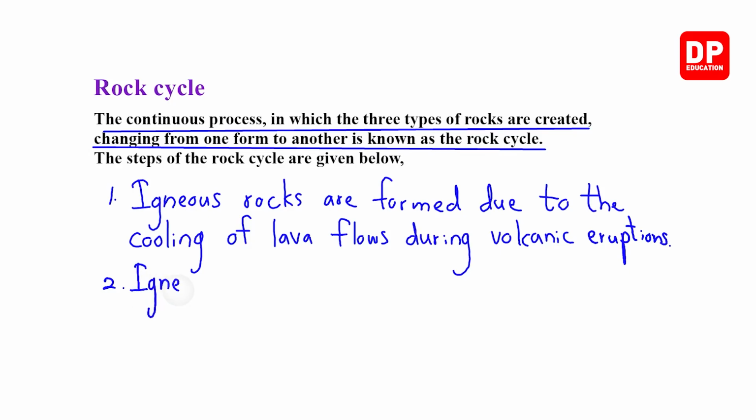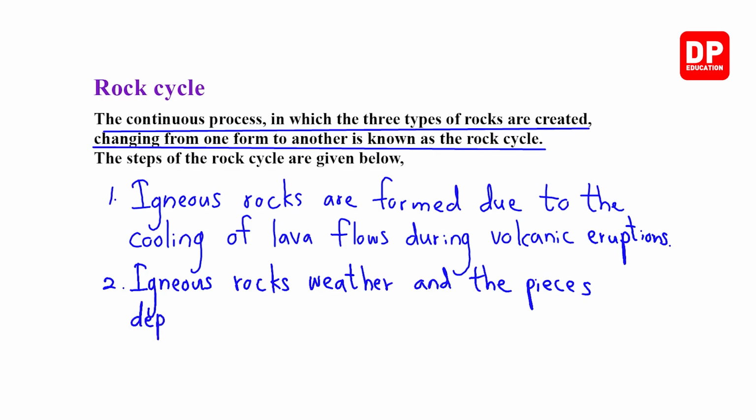Igneous rocks weather and the pieces deposit on other places and form sedimentary rocks.